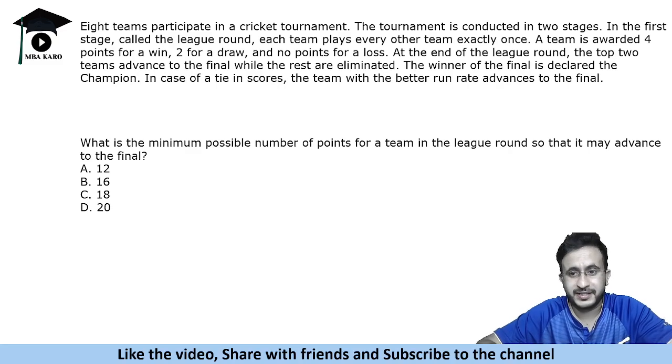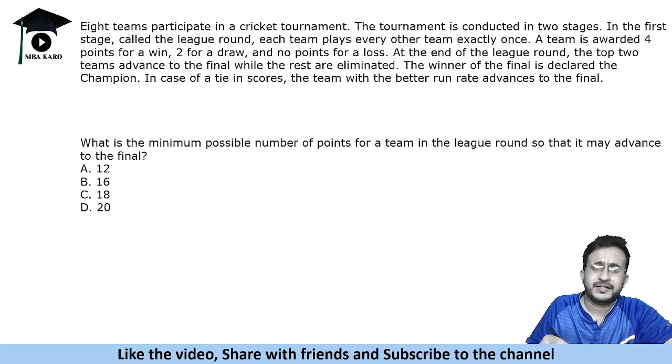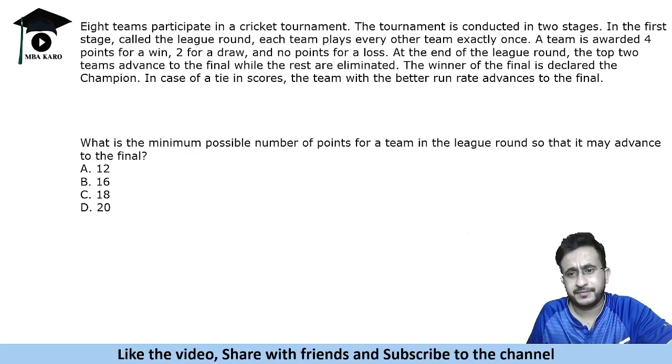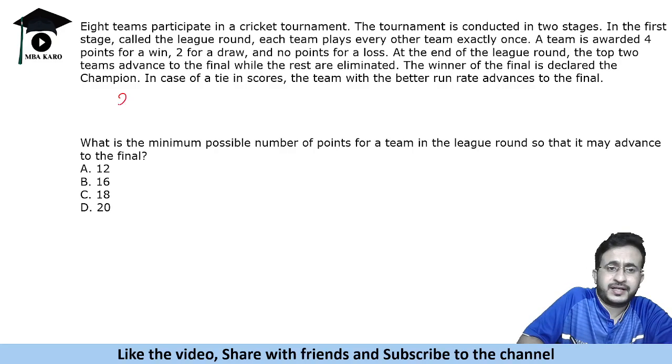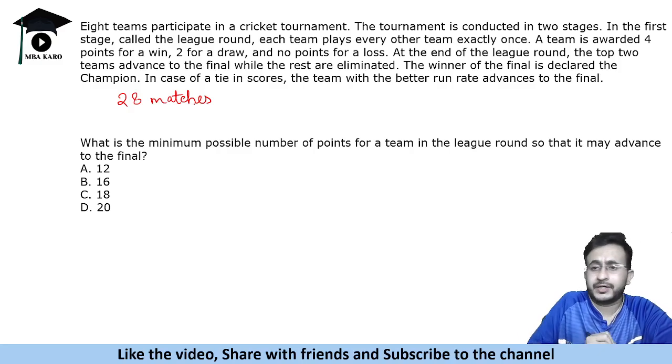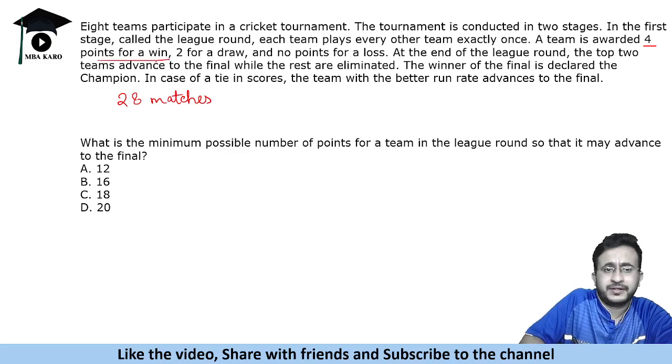Now how to think in this case is, see, if you have to give minimum to someone, you should give maximum to others. Let us first understand there are 28 matches. If it wins, 4 for a win, 2 for a draw, and no points for a loss.